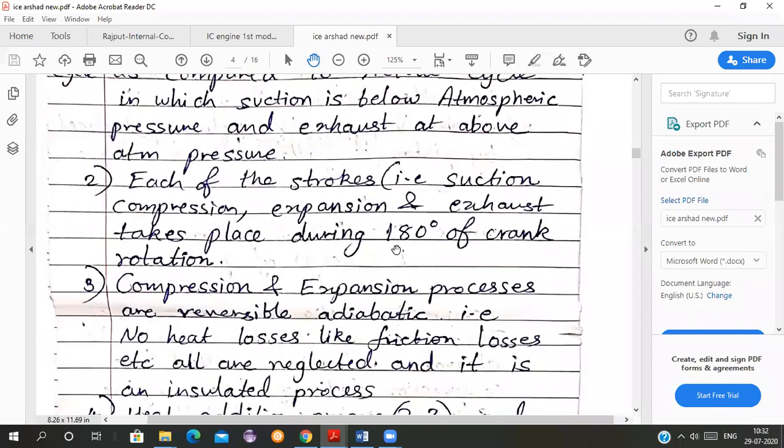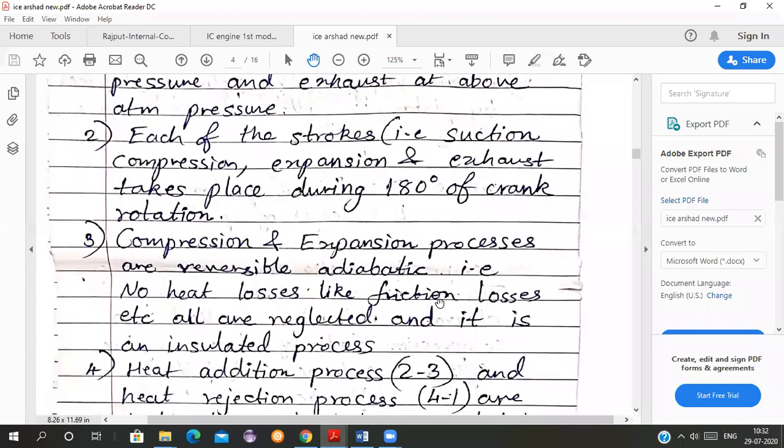Second, each of the strokes, that is suction, compression, expansion and exhaust, takes place during 180 degrees of crank rotation. All the strokes take place at 180 degrees of crank rotation. This is different as compared to your actual cycle, wherein suction does not take place for exact 180 degrees. I have shown you the inlet valve opens a little bit earlier, and therefore the suction takes place for some more time. Compression is a little bit different. Expansion is a little bit different.